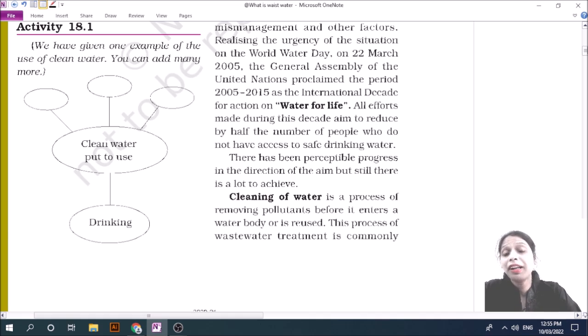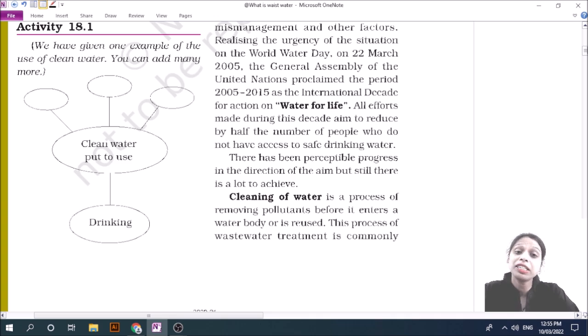You have already learned about water scarcity and how little potable water we have. Potable means drinking water.